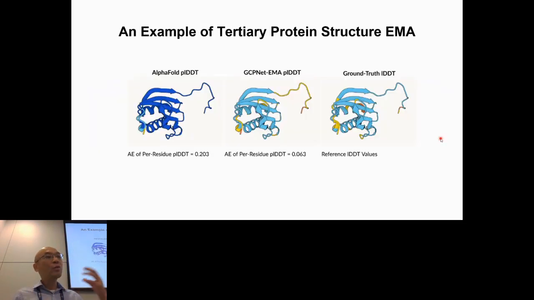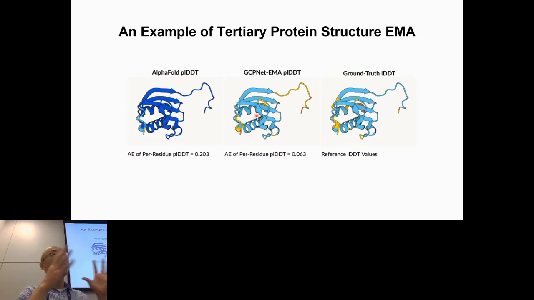Then we also have one example. Here you have one protein structure. You can see this is AlphaFold's own pLDDT score. You think it's very confident, high quality, but actually the true quality is lower, medium quality for that model. And we predict quality scores that are closer to the true quality scores. So that's what we see on the monomer structure accuracy estimation. We expected it to work, and indeed it works well.